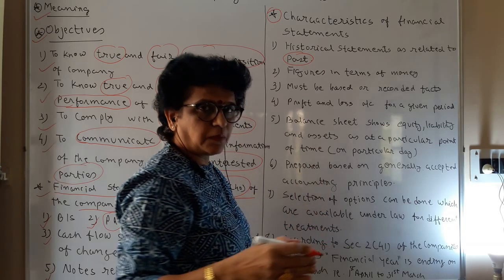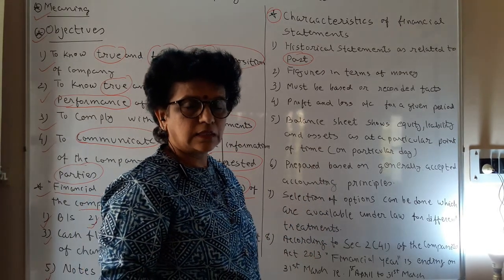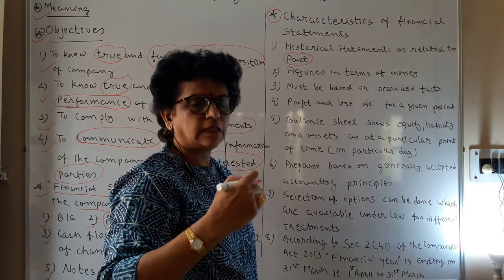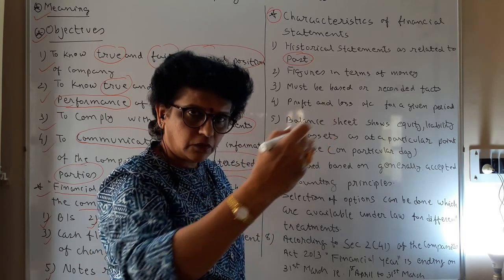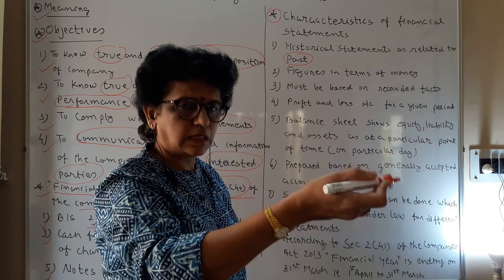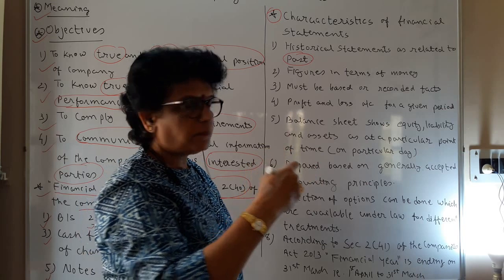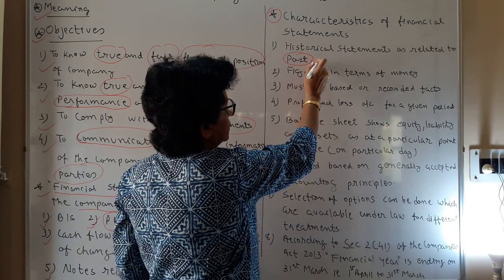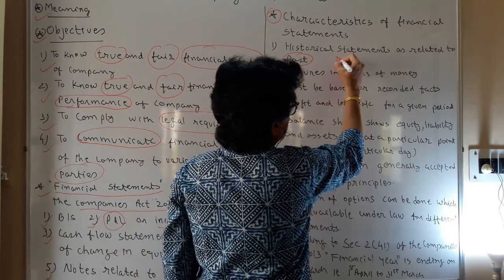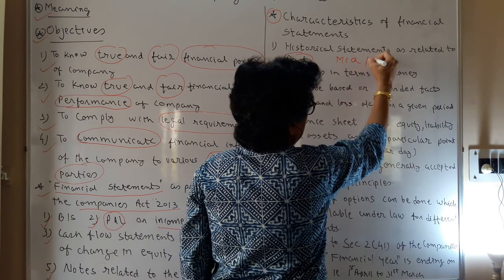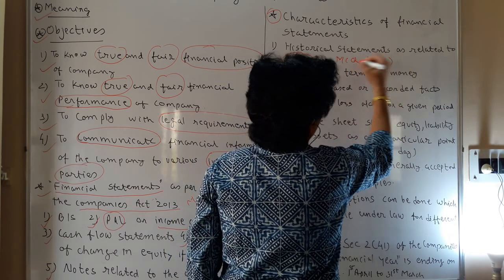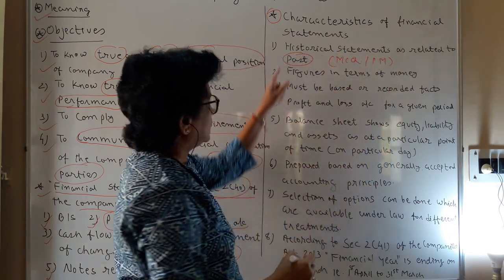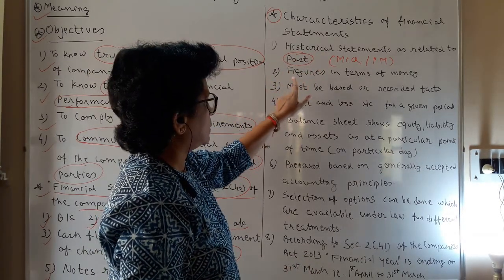We always prepare our results at the end of a financial year, so it always talks about what has happened previously, the business result you are mentioning. So again, for the MCQ as well as your 1 mark question, keep in mind that it is a historical statement.